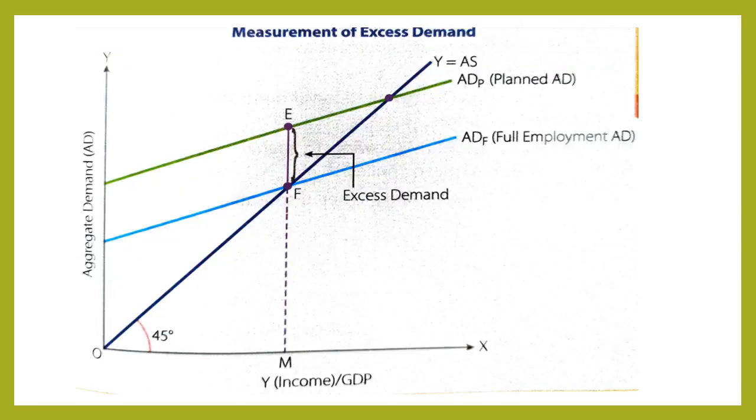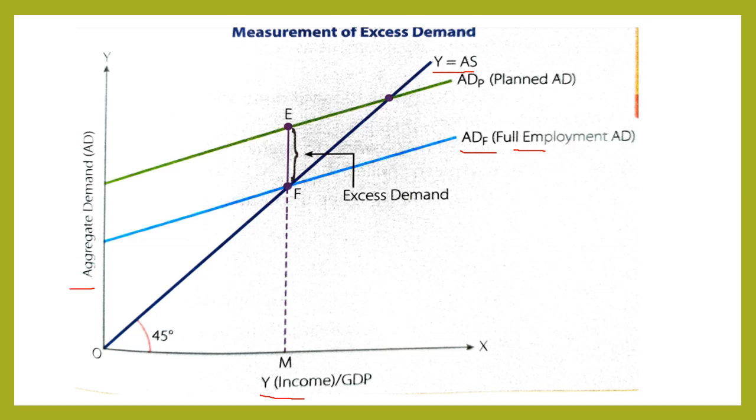Now let us understand excess demand through this diagram. On y-axis aggregate demand is shown, on x-axis income is shown. This dark blue line is AS line that shows aggregate supply or income in the economy. Now this blue line, that is ADF, shows aggregate demand when there is full employment in the economy.